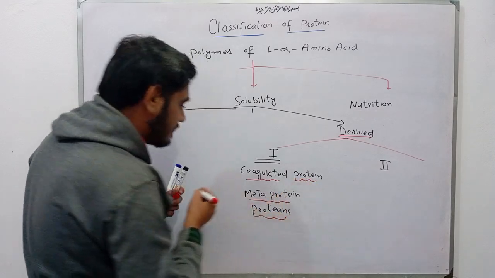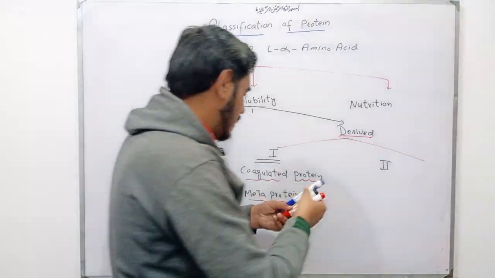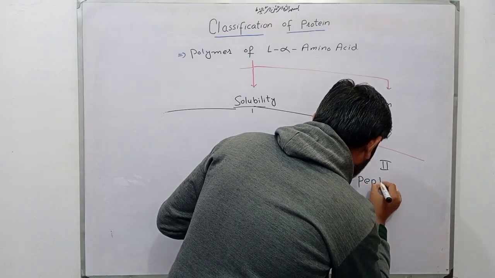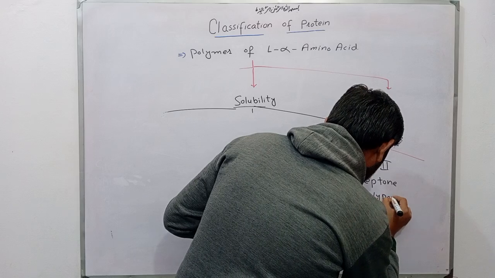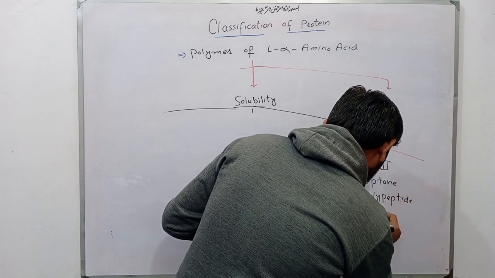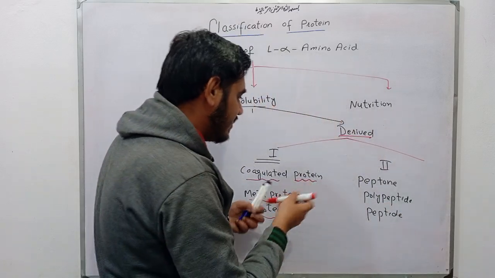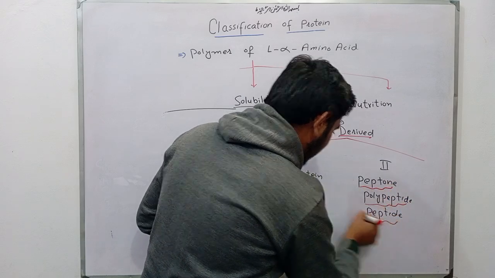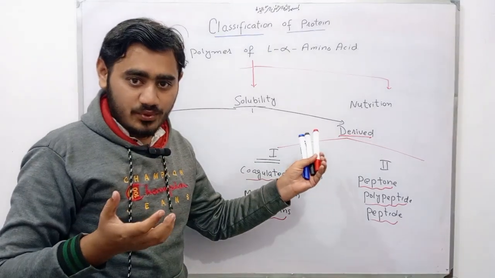Now coming to the secondary derived protein examples. The examples are peptone, polypeptide, peptide. These all are the examples of the secondary derived protein.